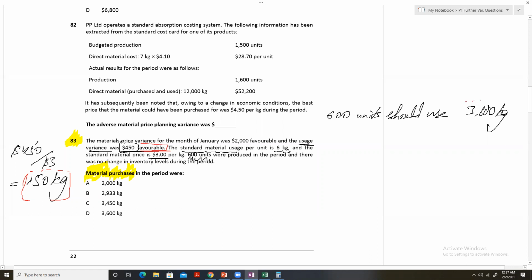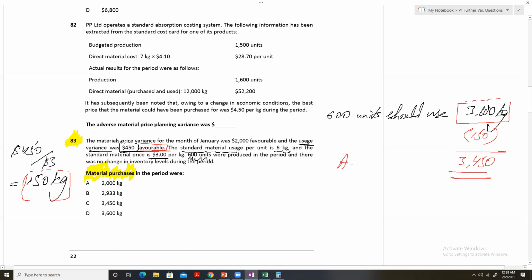So here the standard quantity, the anticipated quantity, was 3600. The actual quantity is less than this by 150. So it will become 3450, and this is our answer.